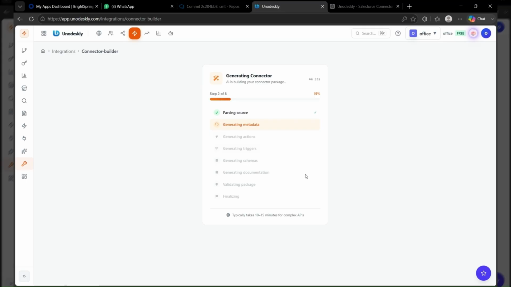So let's look at what just happened. We started with nothing more than an OpenAPI JSON specification. We didn't manually create every API operation, manually map every request and response, or manually develop each workflow node.